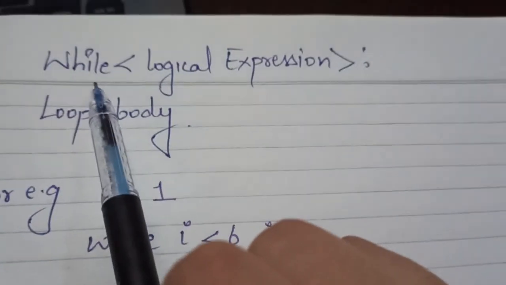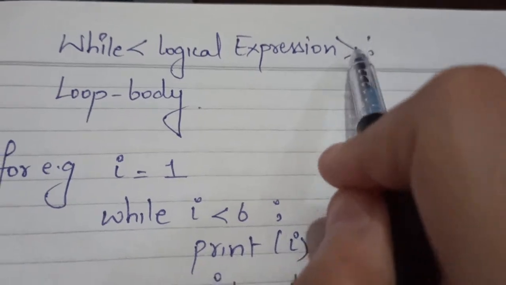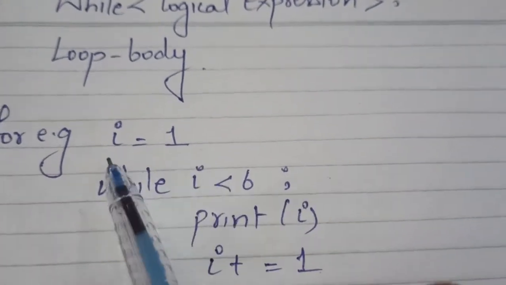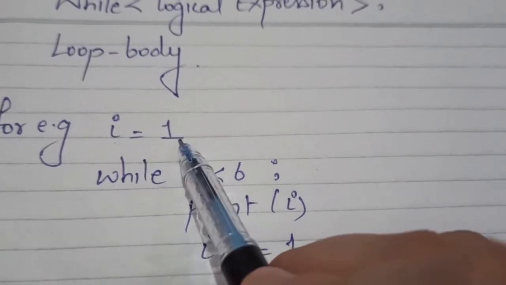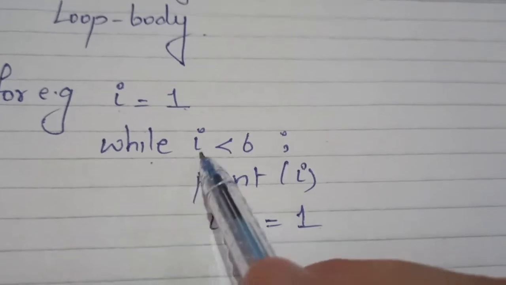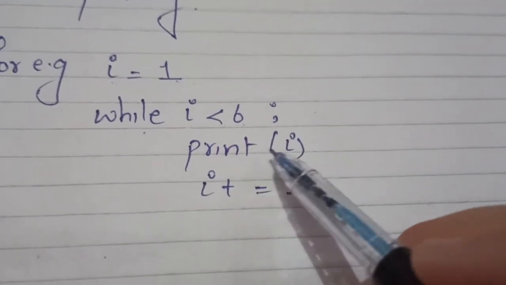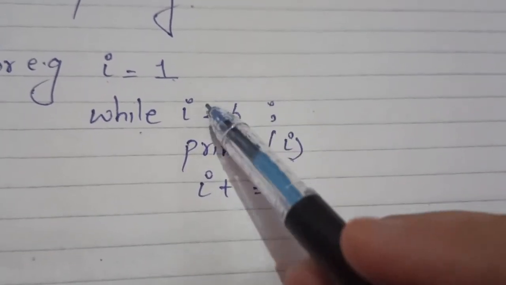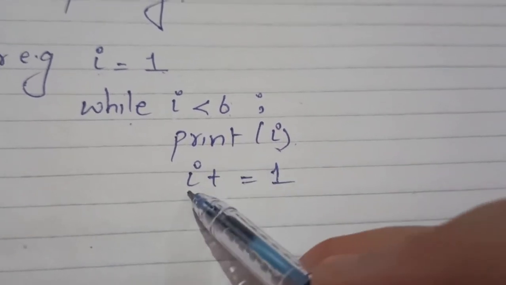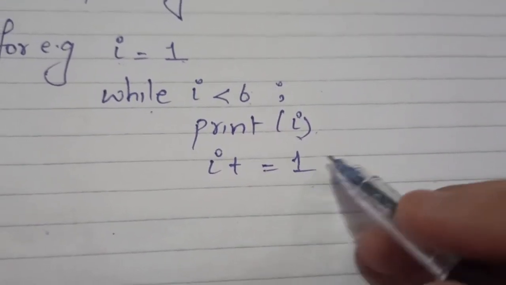This is the syntax of while loop. First we write while, then we give a logical expression, then a colon, and then the loop body. For example, here I have entered i equals 1. i is a variable name, and 1 is the value stored in the variable. Then I have put the condition while i is less than 6. If the value of i is less than 6, then print i, and after that i plus 1, meaning it keeps on increasing the value of i by 1.